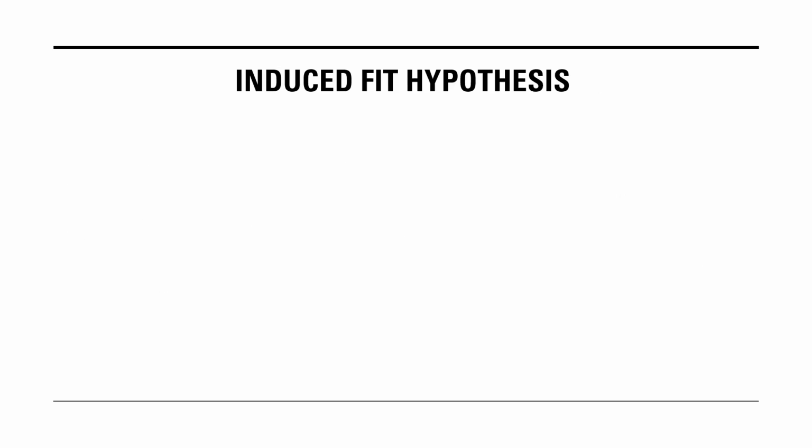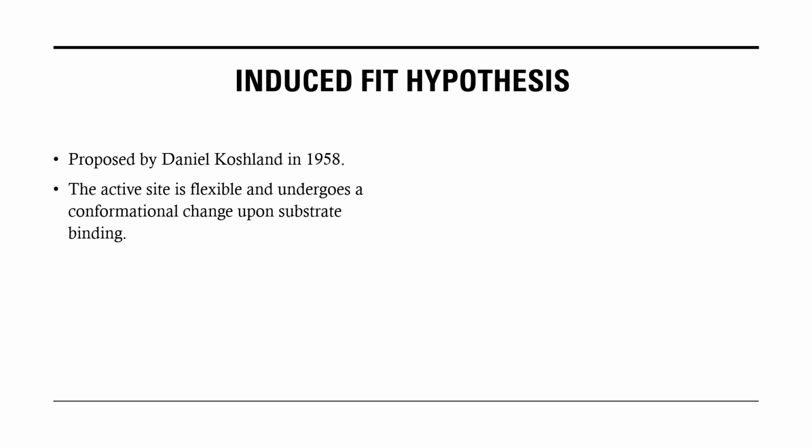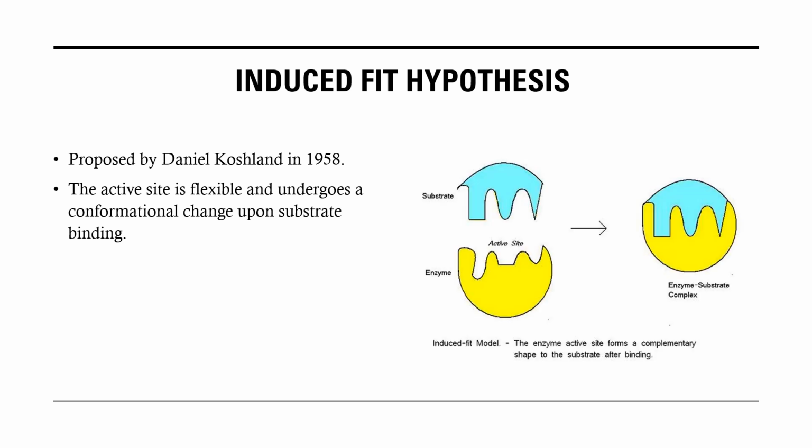So that's why we have a second hypothesis, the induced fit hypothesis. This induced fit hypothesis was proposed by Daniel Koshland in 1958. It hypothesizes that the active site is flexible and can undergo some conformational change to fit with the substrate, much like a glove. When you see a glove, it has the shape of a hand, but it does not fit every hand; rather, the glove adapts to the hand that goes in.